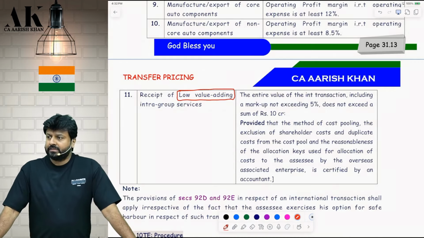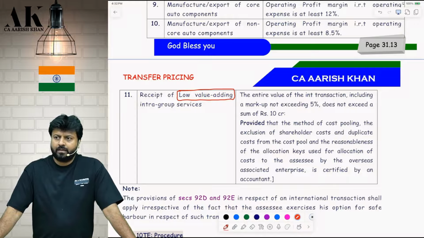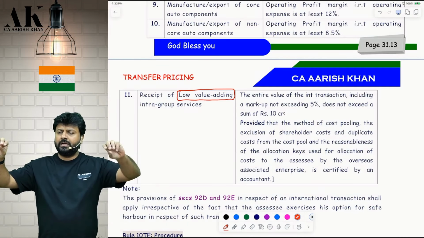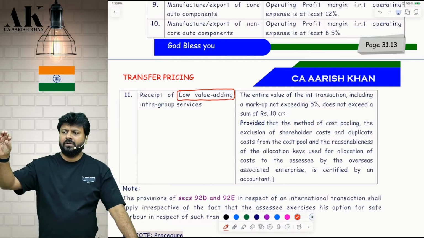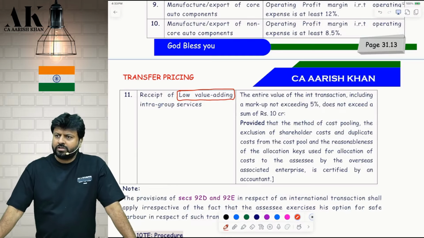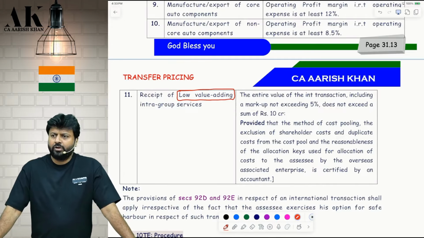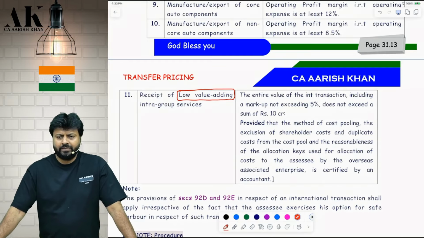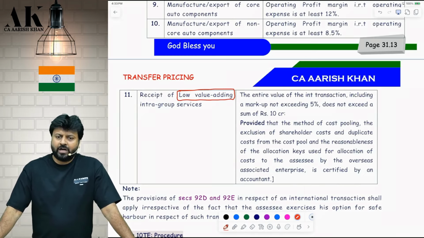The entire value of this transaction, pay attention. If there are low value adding services and you want to come into safe harbor, the entire value of the transaction should be up to 10 crore, and the markup cannot be more than 5%. Suppose the cost of the service is 9 crore and the markup is 20 lakhs. Then it is considered part of this safe harbor. But if the cost is 9 crore and the markup is 80 lakhs, the markup is now exceeding 5%. Therefore, you are out of safe harbor.